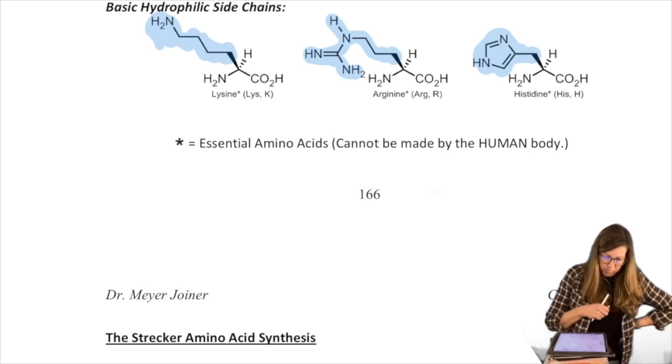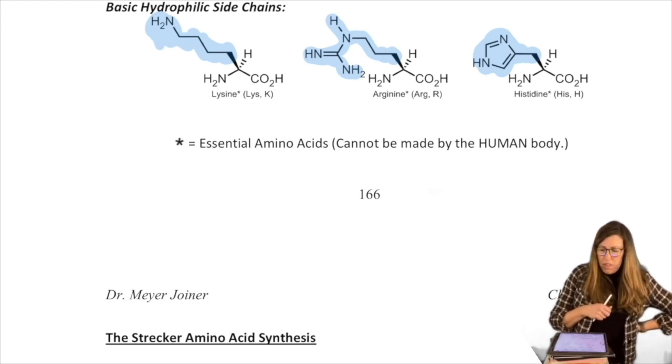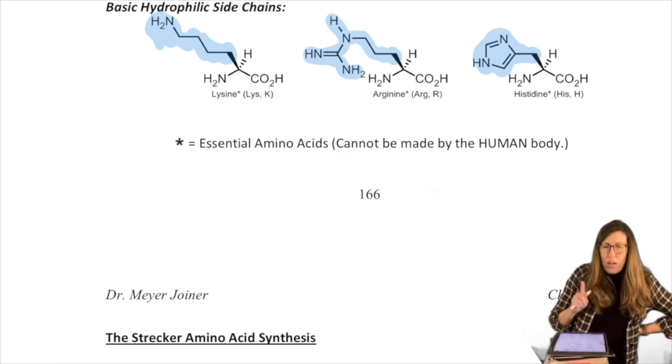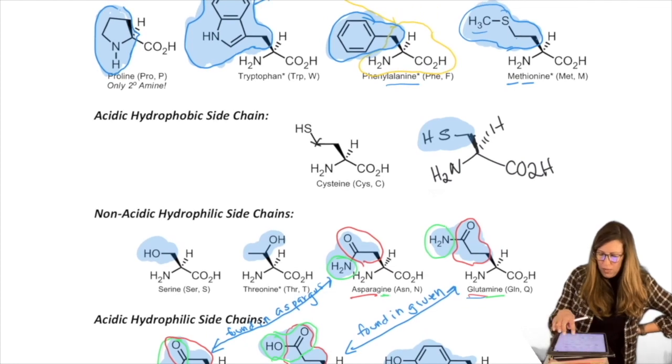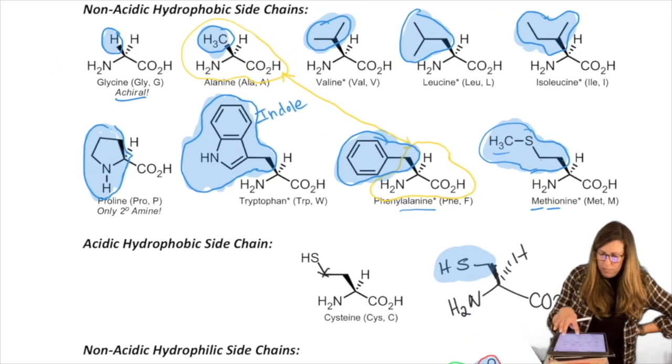Now, a couple things we also want to be comfortable with. We're going to spend quite a bit of time here. The stereochemistry. What did you notice about the R group that's on the carbon?